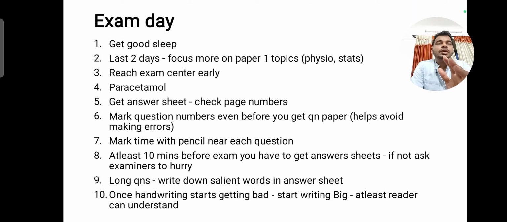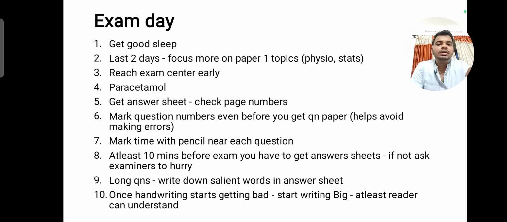This is because when you are given 50 pages, each question you will have to complete in 5 pages. For example, if you have completed the first question in 2 pages, you cannot start the second question from the third page. You should start the second question from the 6th page as per the rules. In case you start the second question from the third page, then that question will not be counted. This is why I'm telling you to number the questions. On page number 1 you write number 1, on page number 6 you write number 2, so that by mistake you do not answer on the wrong page.